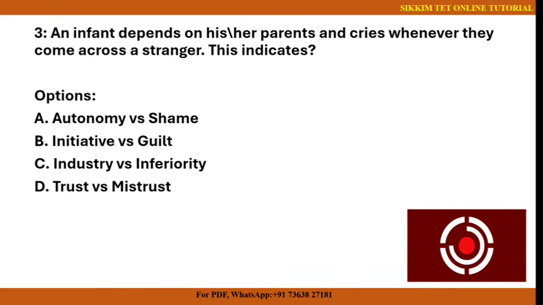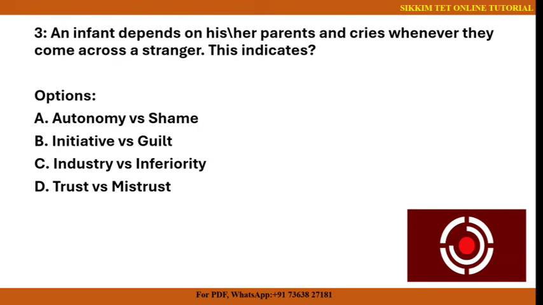And the third one is industry versus inferiority. So this is Erikson's fourth stage, where children develop skills and they also feel competent in school. So your answer is not relevant to the question which is being asked. And the last one, if we look at it, is trust versus mistrust. So this trust versus mistrust is Erikson's first stage of psychosocial development.